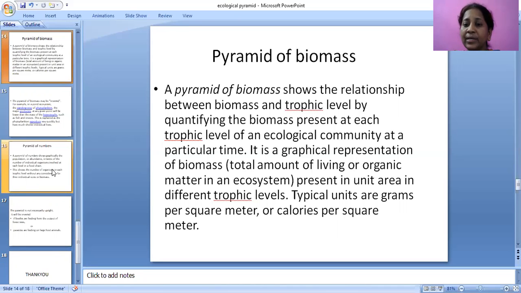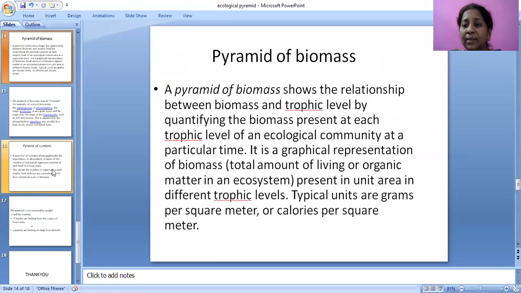Total amount of living or organic matter in an ecosystem present in unit area in different trophic levels.